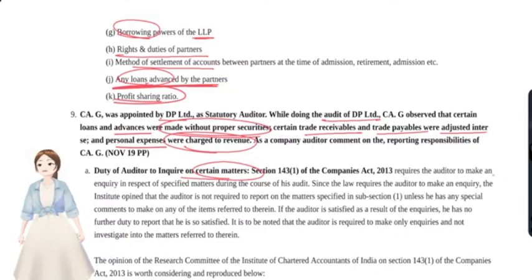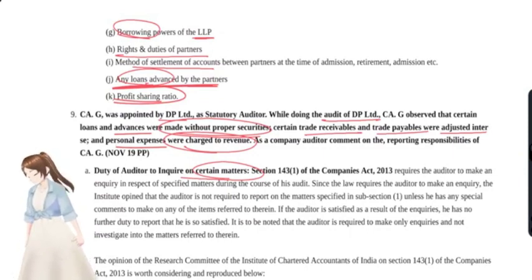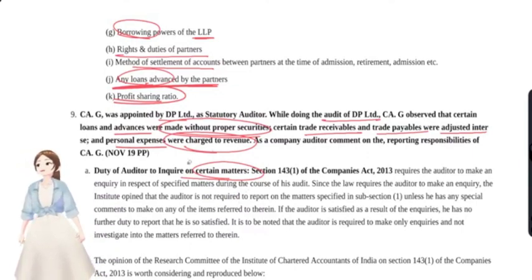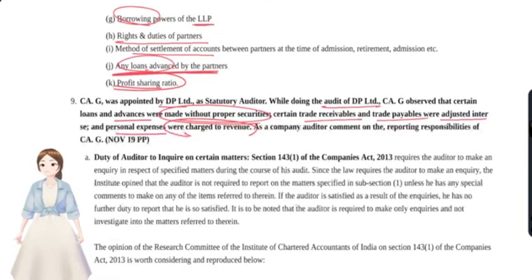In P&L account, whether any kind of personal expenditures have been debited to the P&L account so that profit would be reduced and tax would be evaded, we have to check for that. Or any transaction that has been entered that was prejudicial to the interest of the company or the members, we also have to check for that. So these were the certain matters that were included in this section 143, and now we'll discuss it one by one, whether these points were there or not.